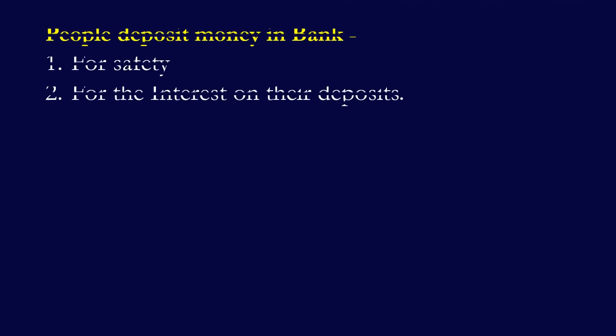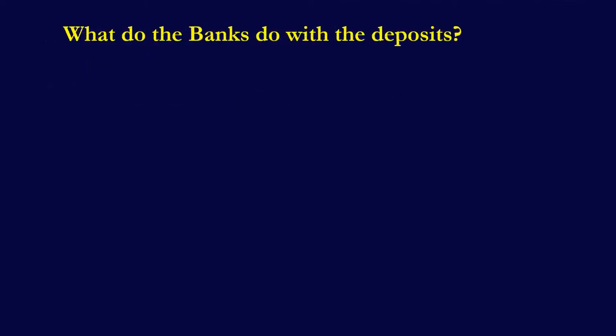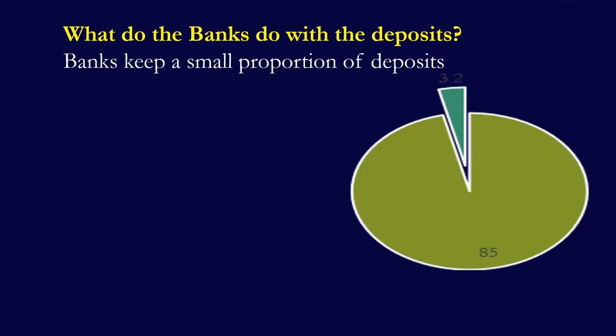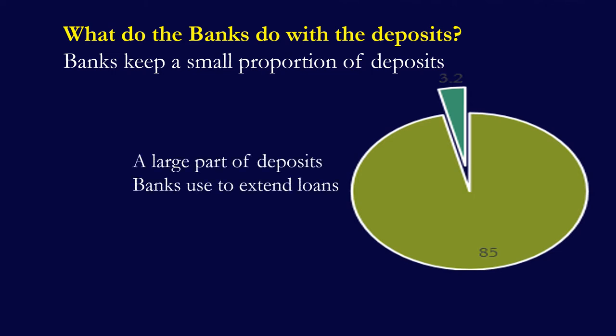We know that people deposit their money in the bank for two reasons, for safety and for the interest they get on their deposits. But the question is, what do the banks do with the deposits which they have accepted from the public? Or how do the banks use the money deposited by people? The banks keep only a small proportion of money deposited by people, and a large part of deposits the bank uses to give loans. Banks keep only 15% of deposits and 85% of deposits the bank uses to give loans to the